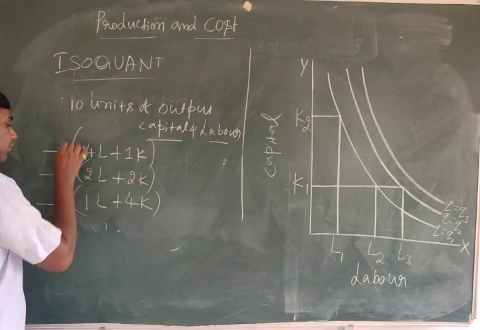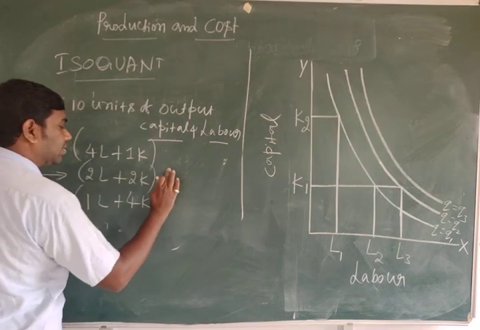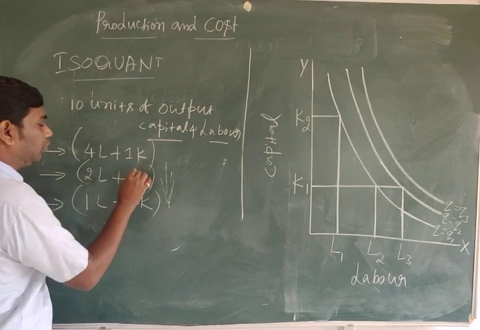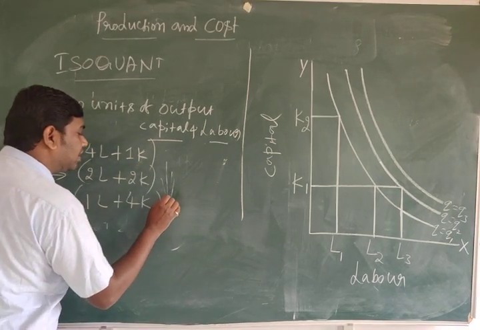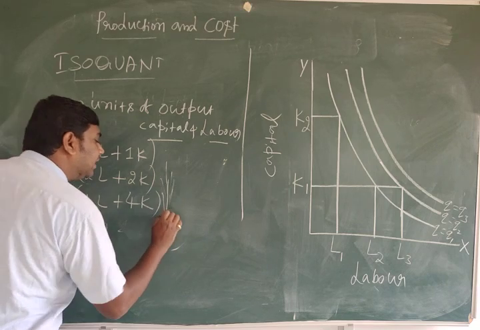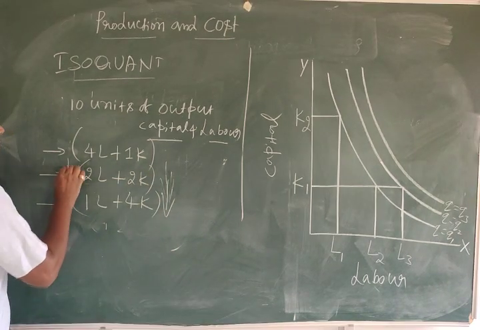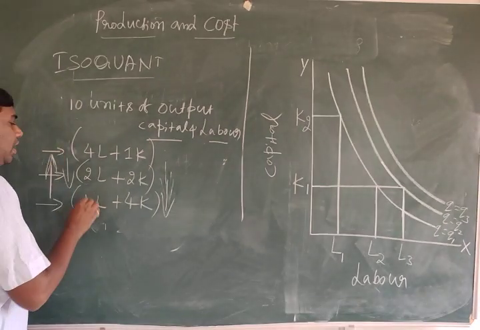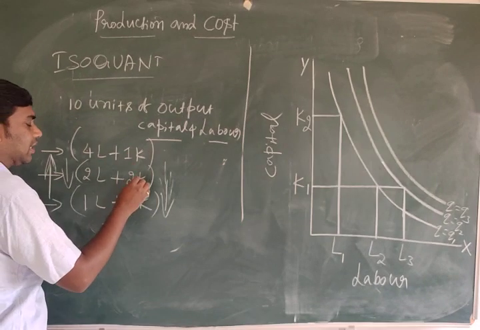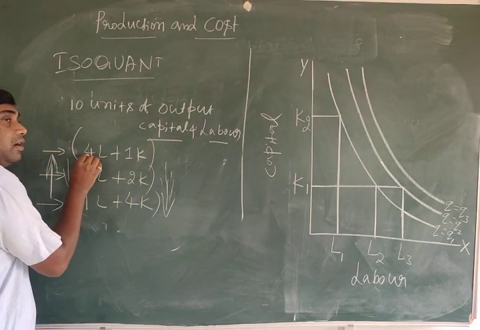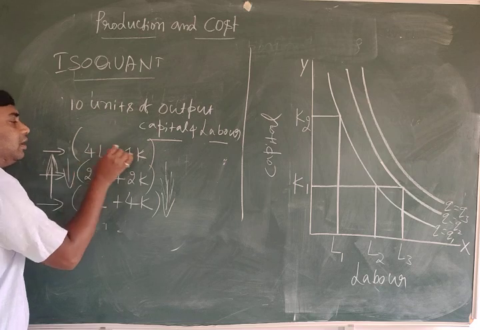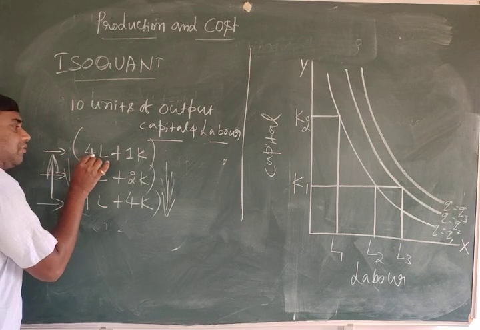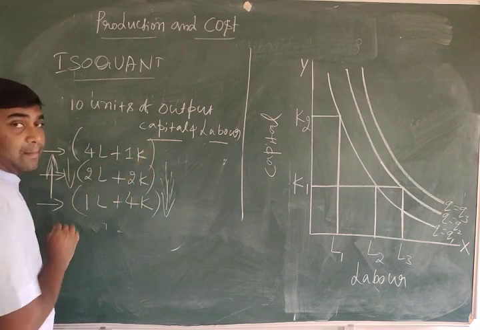That means when labor is increasing, capital is decreasing. See, 1 to 4 compared to this is just imagination. So this is decreasing, compared to this, which is increasing, 1 to 4. To increase the 1 unit of labor, we should decrease the 1 unit of capital. For example, by increasing 4 units of labor, we sacrifice another 3.